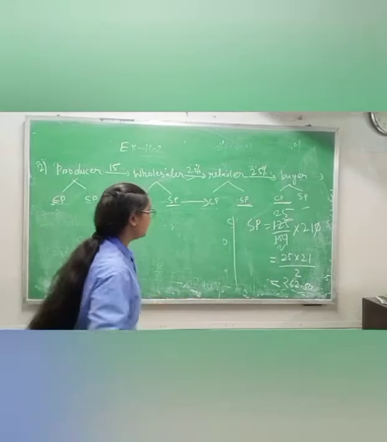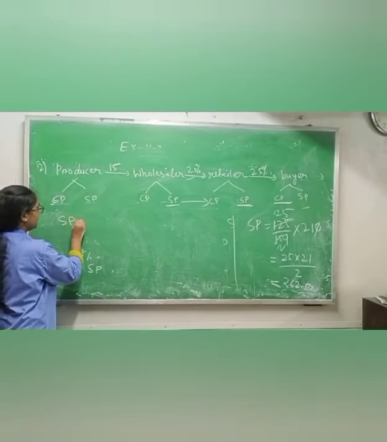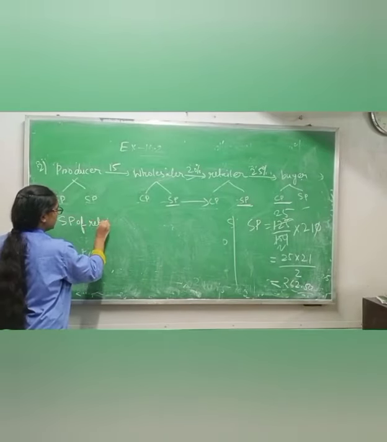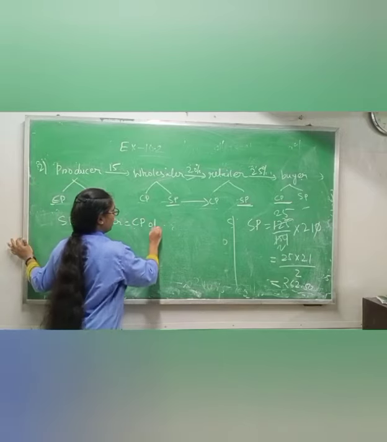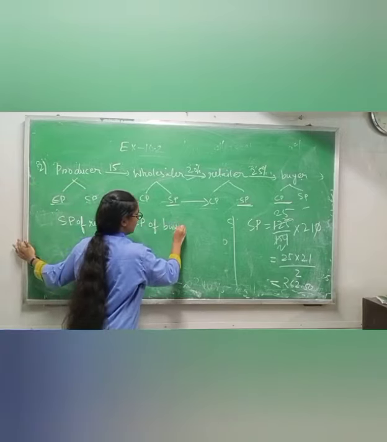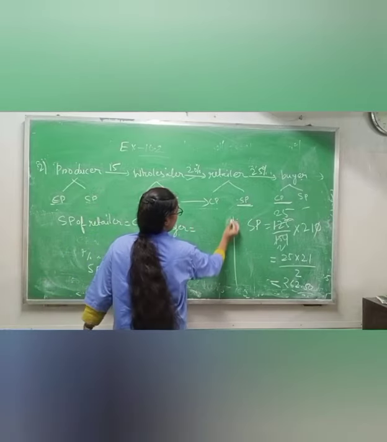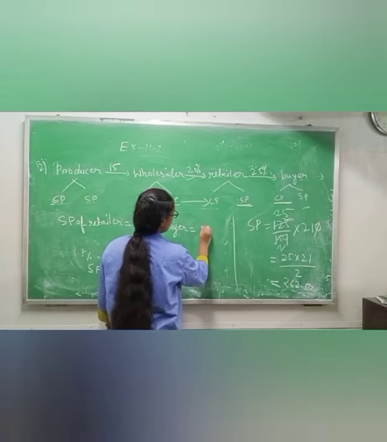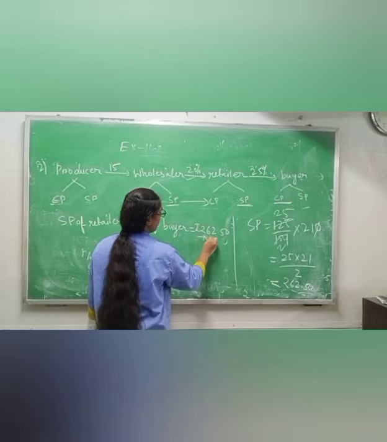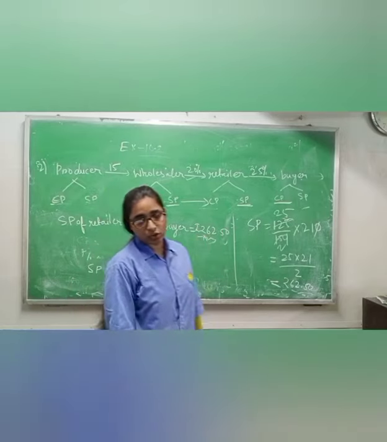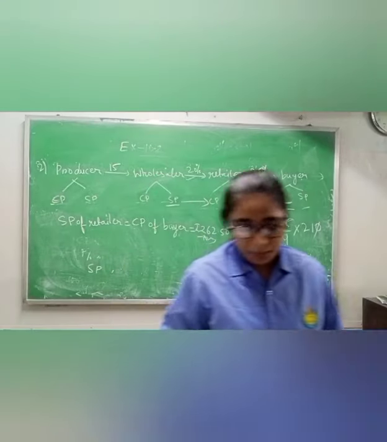So what will you write? Selling price of retailer equals cost price of buyer. So cost price of buyer is 262.50. This is the answer because they are asking to find the cost price of buyer. Copy this one.